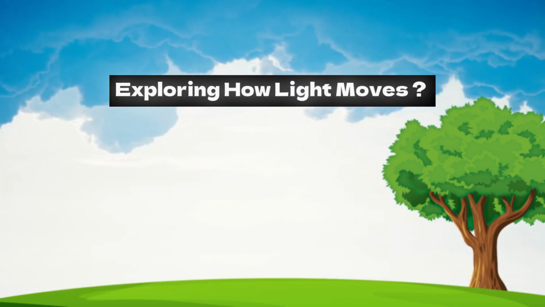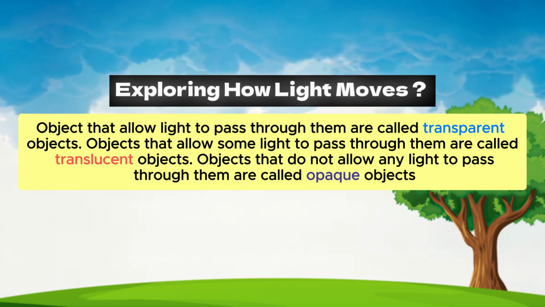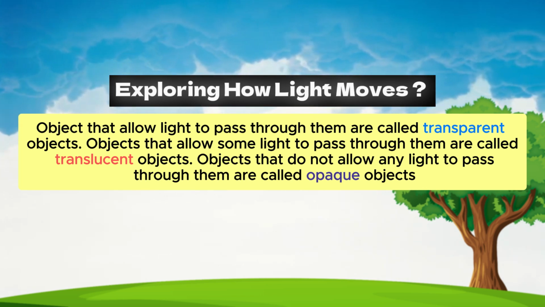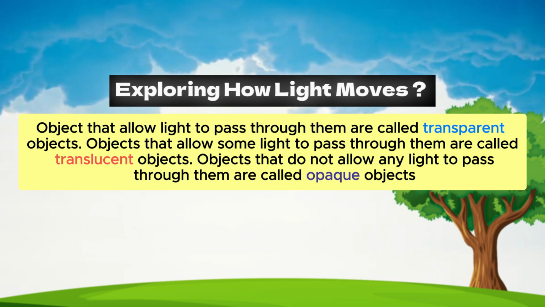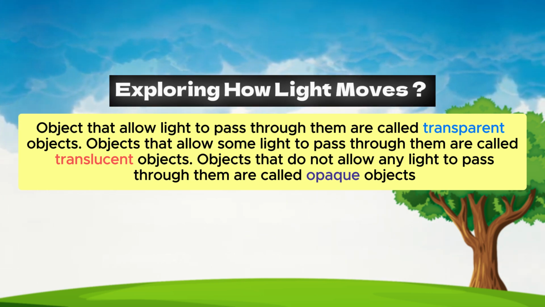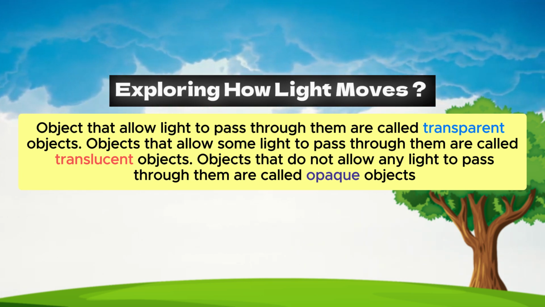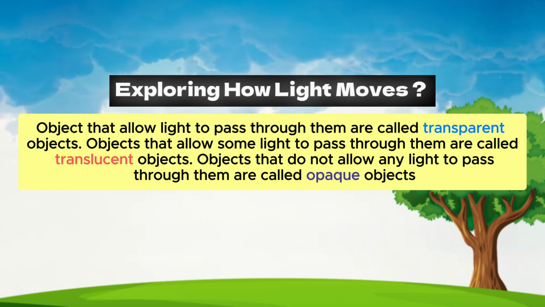Exploring how light moves. Objects that allow light to pass through them are called transparent objects. Objects that allow some light to pass through them are called translucent objects. Objects that do not allow any light to pass through them are called opaque objects.